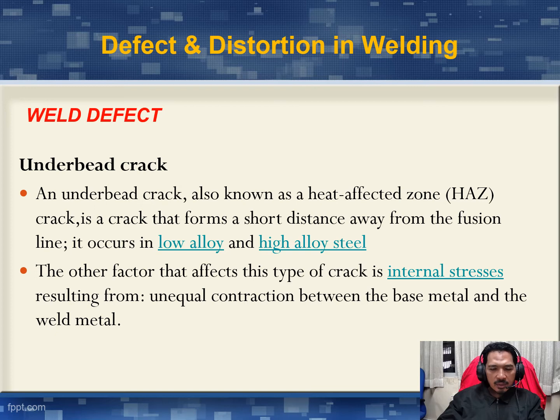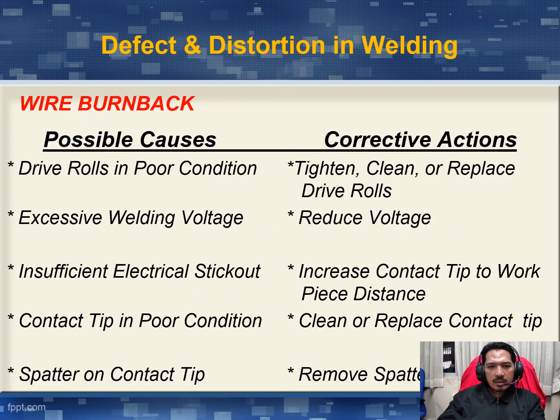Okay, untuk defect wire burn back, possible cause: drive roll in poor condition, excessive welding voltage, insufficient electrical stick out, contact tip in poor condition dan juga spatter on contact tip. Corrective action, first tighten, clean or replace drive roll. Kedua, reduce voltage, kurangkan voltage. Ketiga, increase contact tip to workpiece distance. Keempat, clean or replace contact tip. Dan kelima, remove spatter.